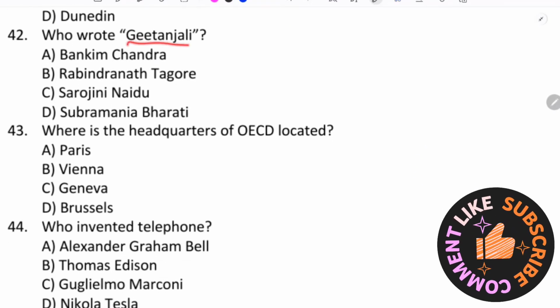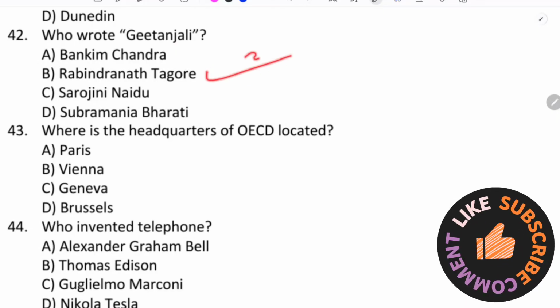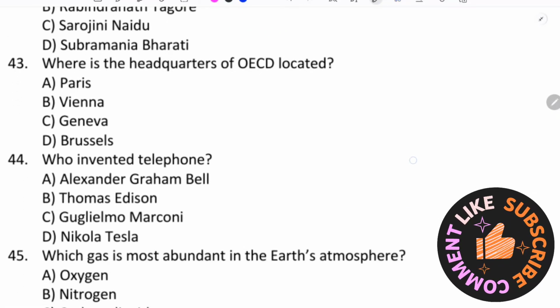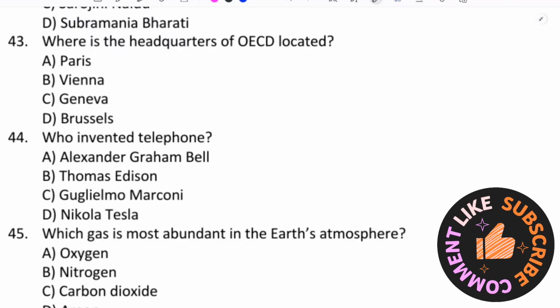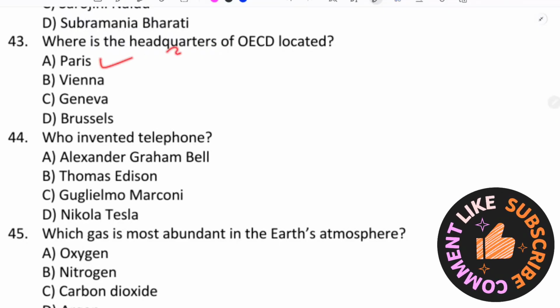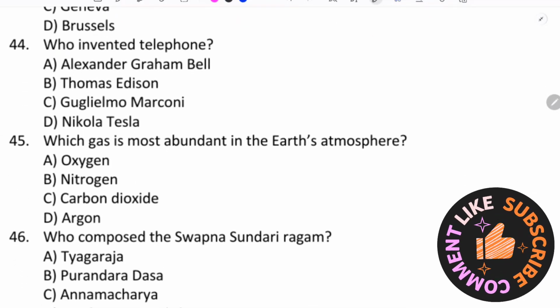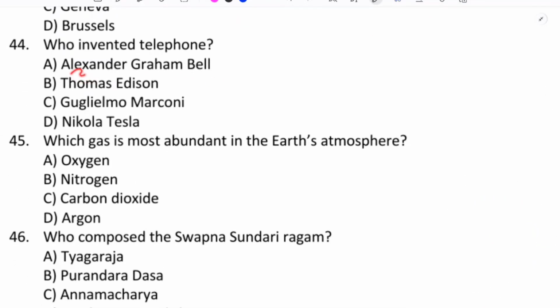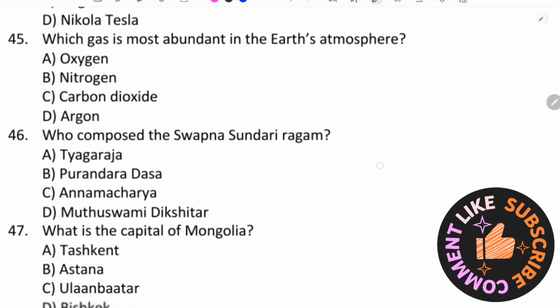Who wrote Geetanjali? Remember the book name Geetanjali? Rabindranath Tagore. Where is the headquarters of OECD located? Paris. OECD, Paris. Who invented telephone? Alexander Graham Bell. Telephone, Graham Bell.